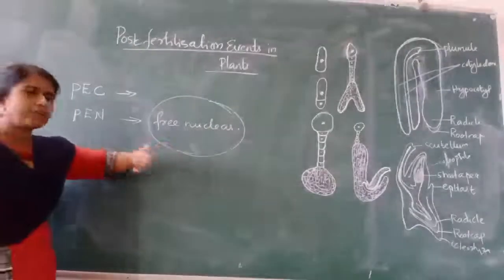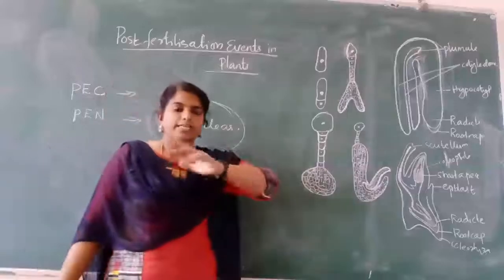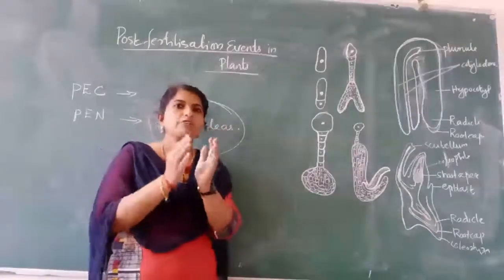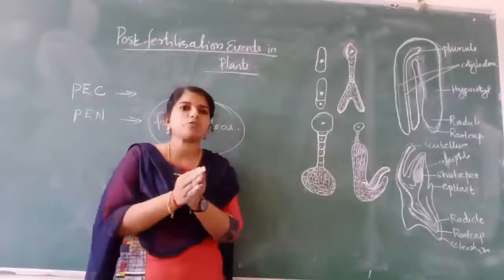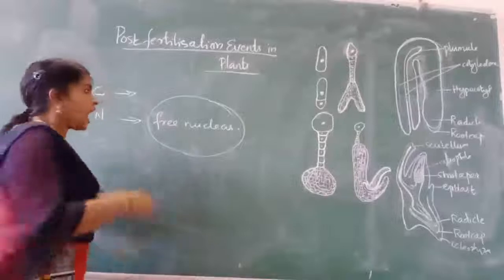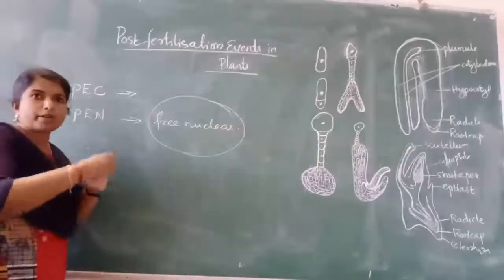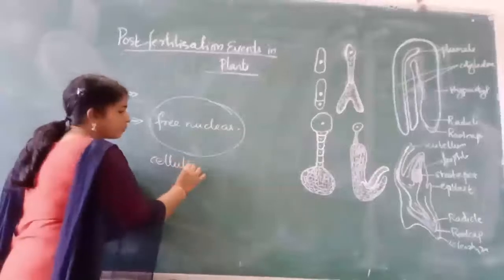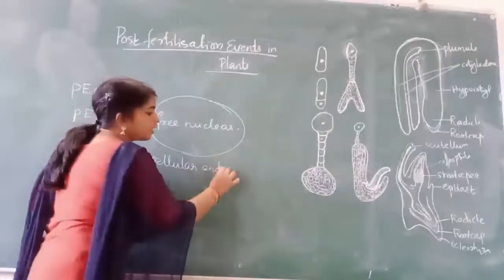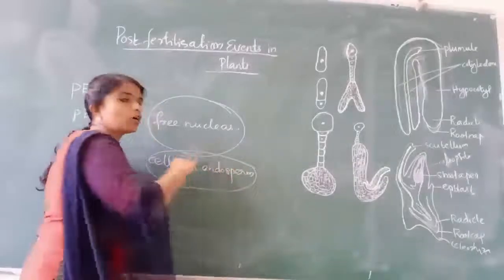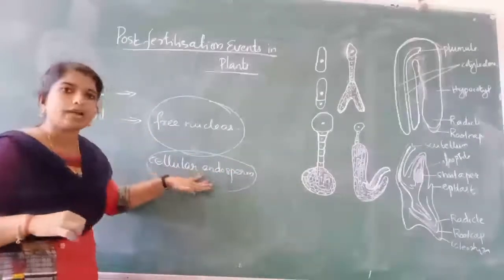Have you seen the free nuclear endosperm? Yes, it is nothing but the tender coconut water you are familiar with. Tender coconut water is nothing but the free nuclear endosperm. After that, cell wall formation occurs and it becomes cellular endosperm. The white kernel inside the coconut is the cellular endosperm.